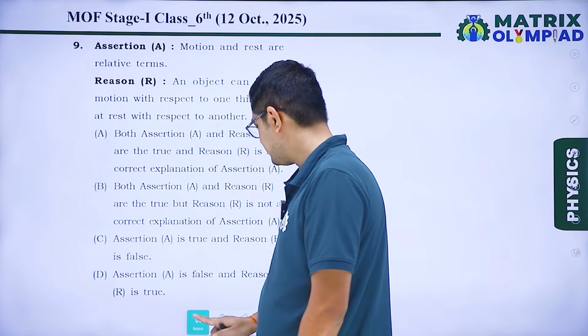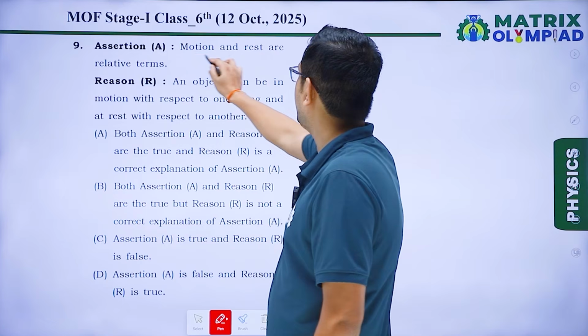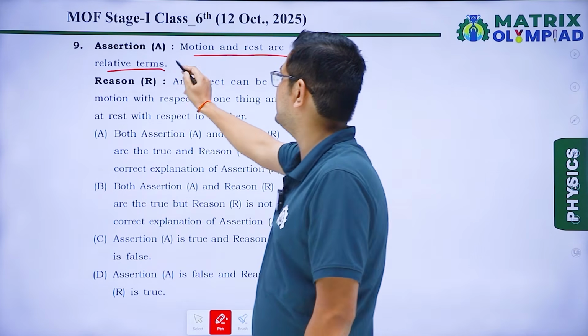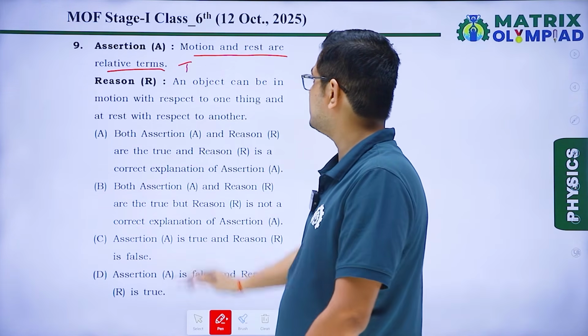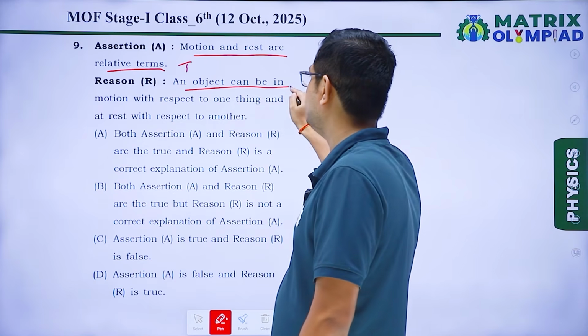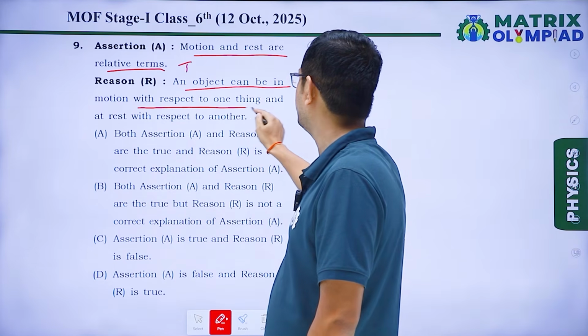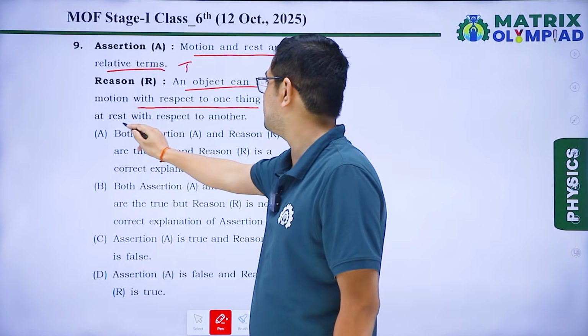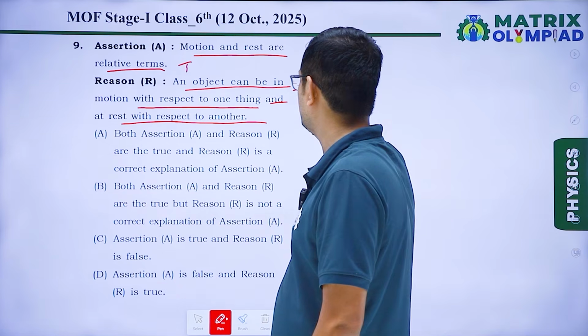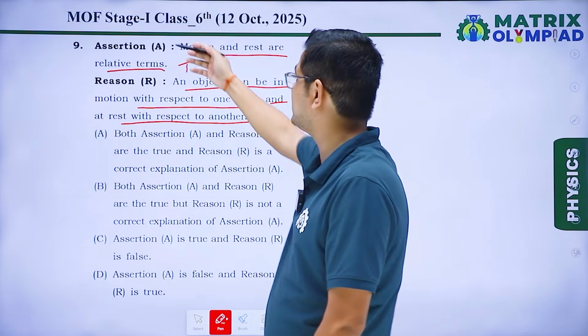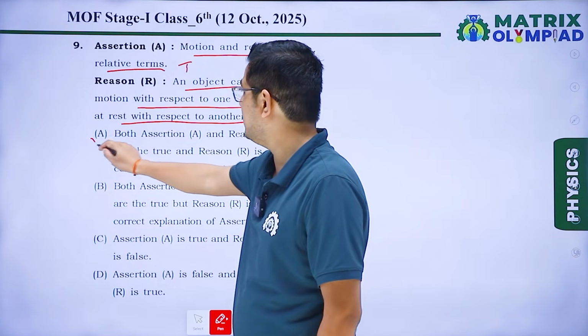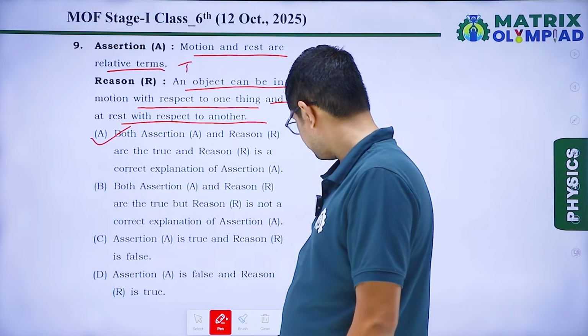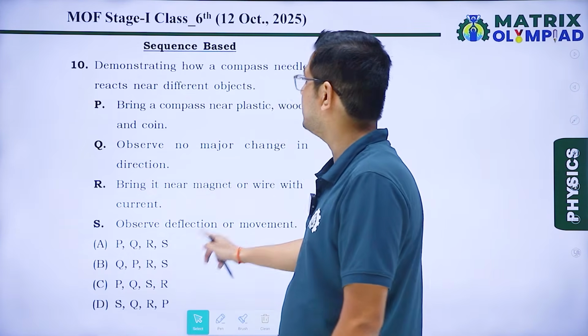Question 9, that is also assertion reason. Motion and rest are relative terms. That is a true statement. Okay, because in reason it is said an object can be in motion with respect to one thing and at rest with respect to another. This is also a true statement and it is explaining the assertion. So option A will be our correct answer. Okay, next question, question number 10.